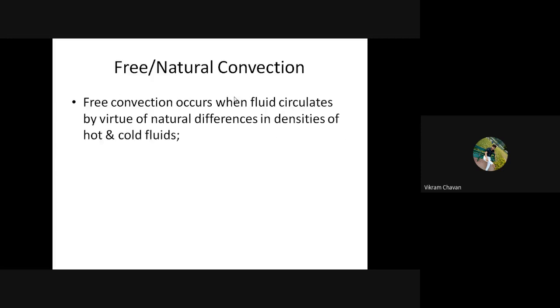So now we have discussed that this is the free convection type. There are two types of convection: one is free convection and the second one is forced convection. The free convection is also called natural convection because it is happening naturally without any external force or any external device. The fluid is moving itself because of a density difference.